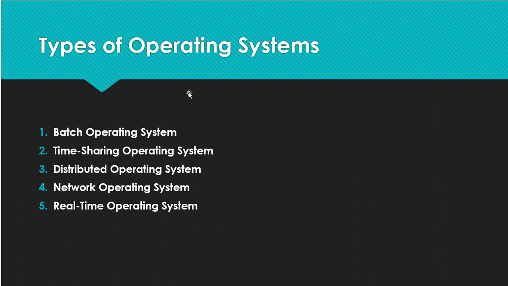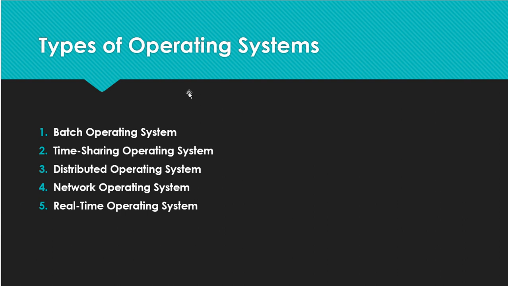Here you can see there are 5 types I have mentioned. If you refer to some other books or the internet, you may get 6, 7, 8, many types. But these are the main 5 types of operating system: batch operating system, time sharing operating system, distributed operating system, network operating system, and the last one is real time operating system.